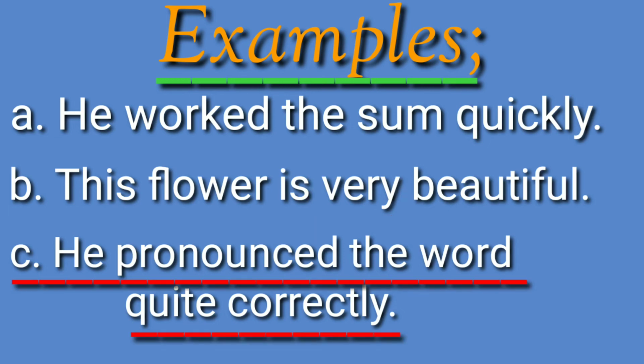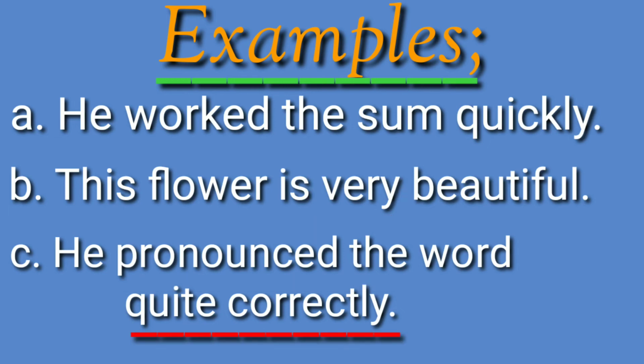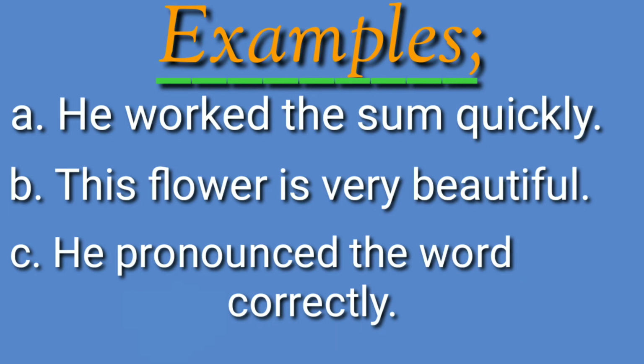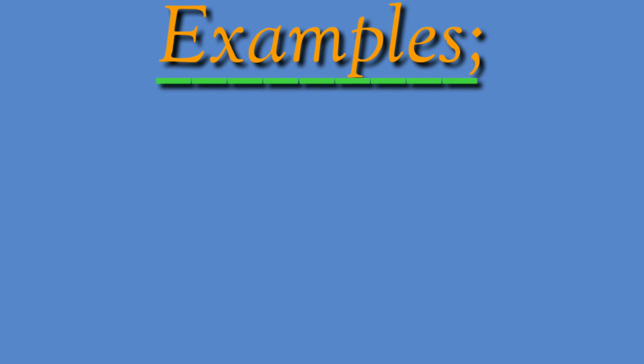In the third sentence, there are two adverbs. They are quite and correctly. If we say he pronounced the word correctly, then also it is understood. But to add more or clear information, the word quite is added to correctly. So quite qualifies the word correctly, and quite is an adverb which qualifies another adverb, that is correctly.